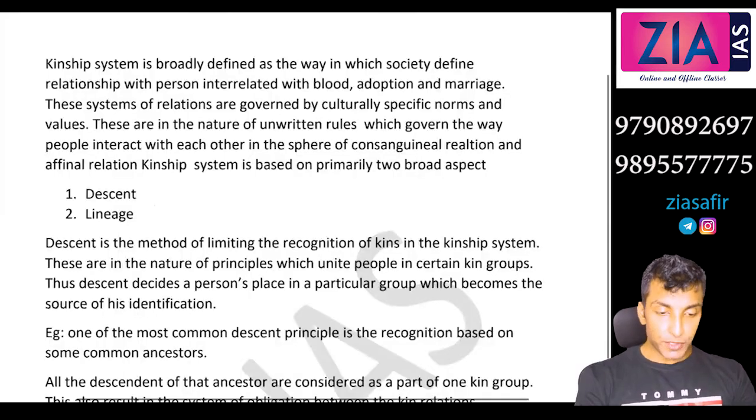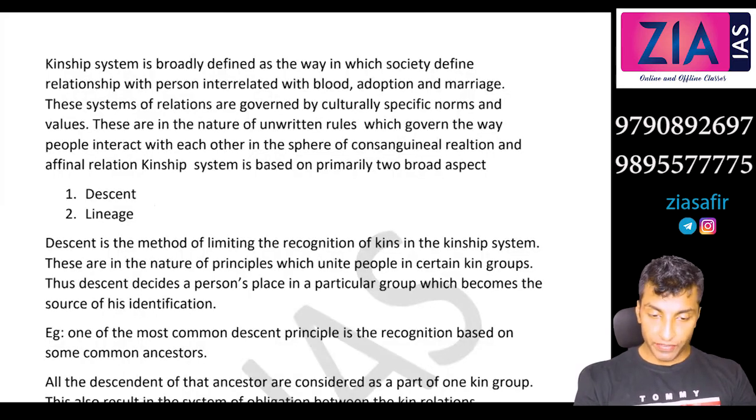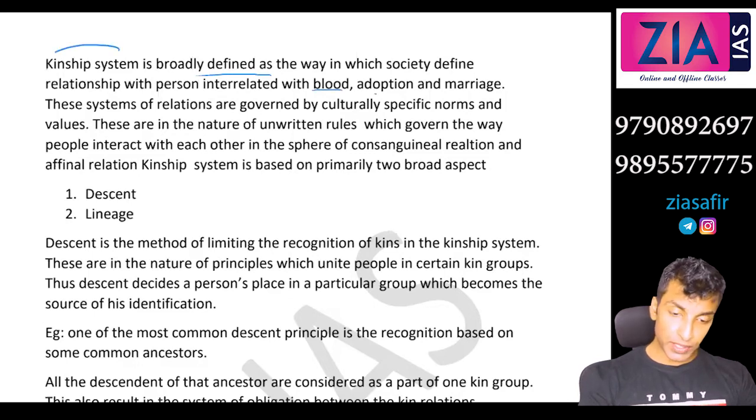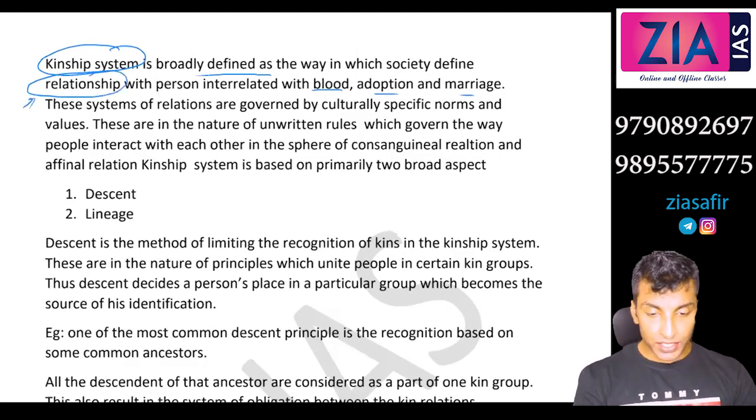See, the topic that we have missed out, lineage and descent, we will cover it here. Okay, so kinship system is broadly defined as the way in which society defines relationships with persons interrelated by blood, adoption, marriage. So when we talk about kinship system, we are basically talking about various relationships. Okay, so kinship system means relationships or relatives.